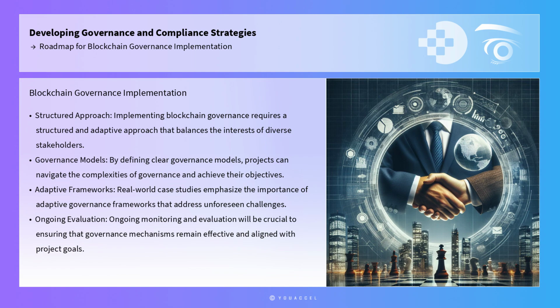In conclusion, implementing blockchain governance requires a structured and adaptive approach that balances the interests of diverse stakeholders while ensuring transparency, accountability, and compliance. By defining clear governance models, establishing effective mechanisms for decision-making, conflict resolution, and rule enforcement, and leveraging practical tools and frameworks, blockchain projects can navigate the complexities of governance and achieve their objectives.